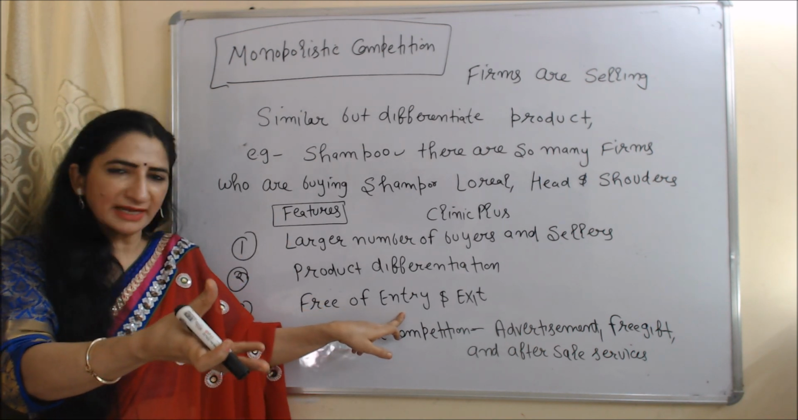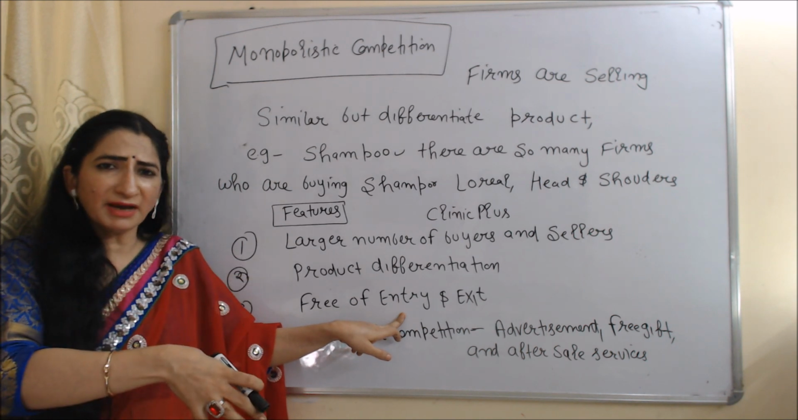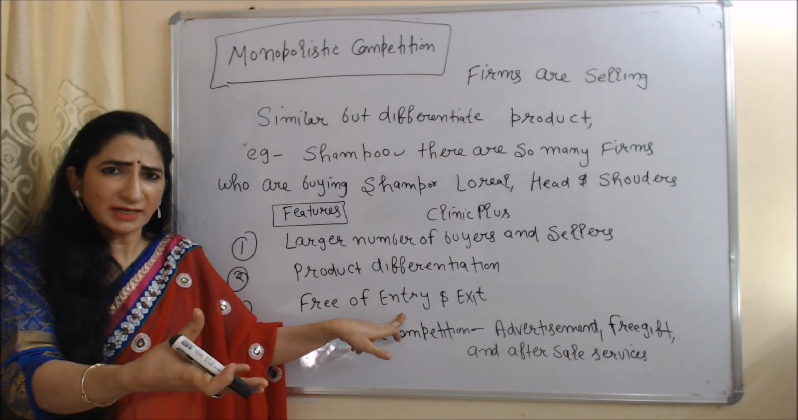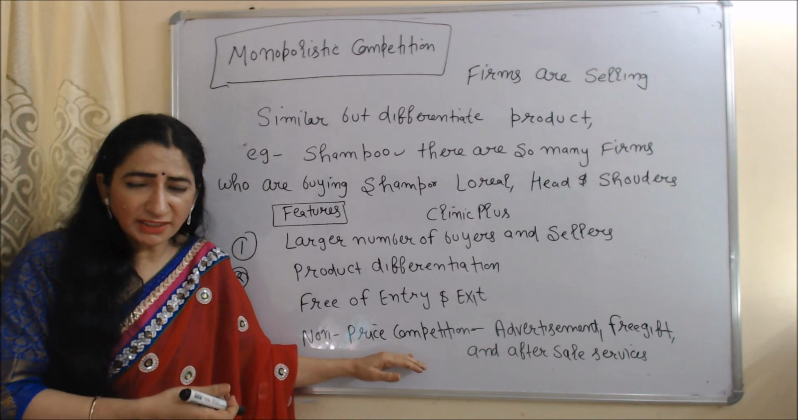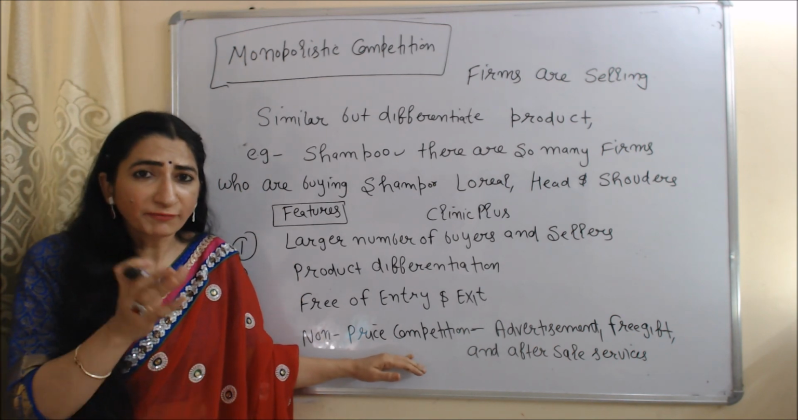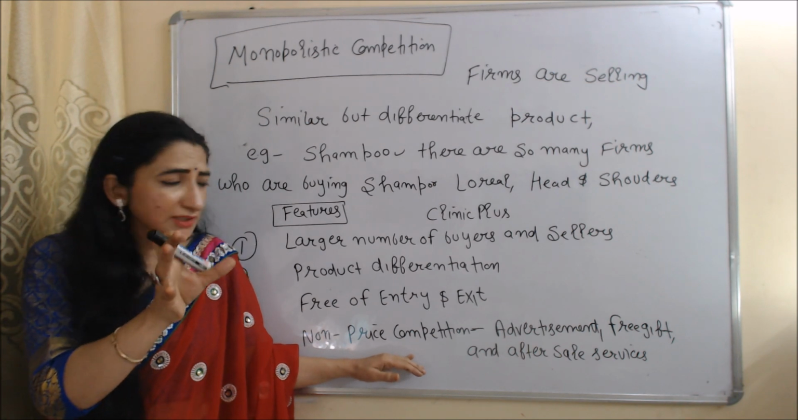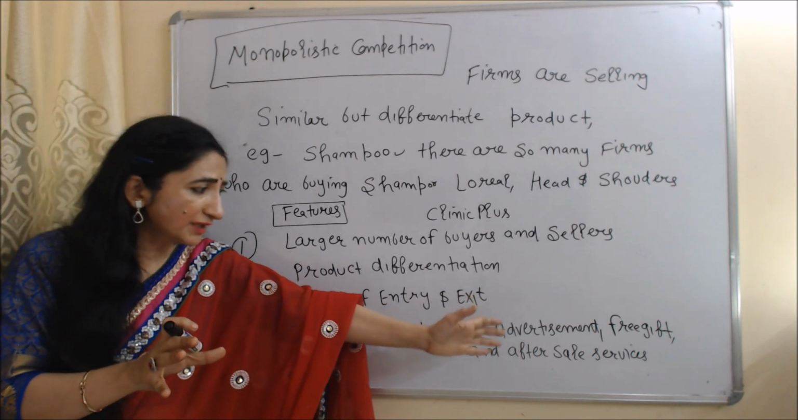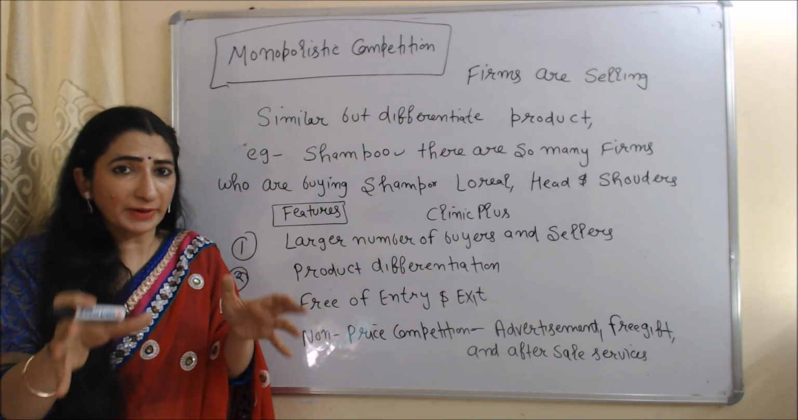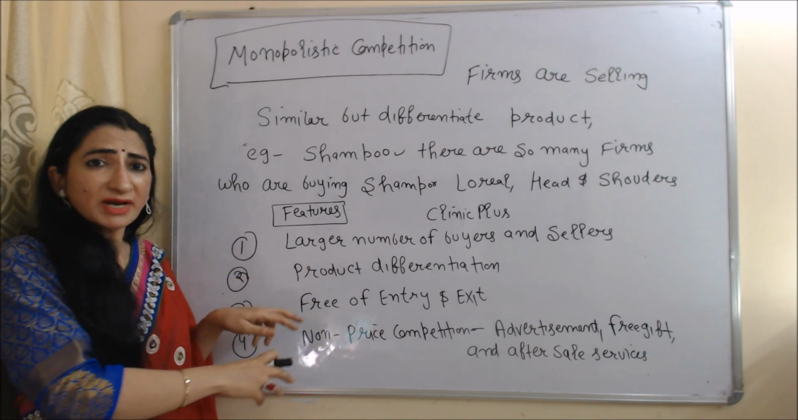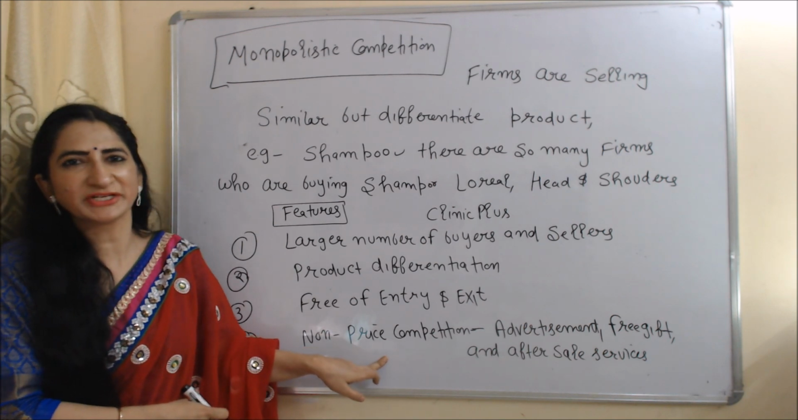Free entry and exit means any firm can enter the market or exit from the market without so much restriction. Non-price competition: in a monopolistic market, firms mainly compete with each other on the basis of advertisement, free gifts or after-sale services, but not on the basis of price. That's why it is called non-price competition.